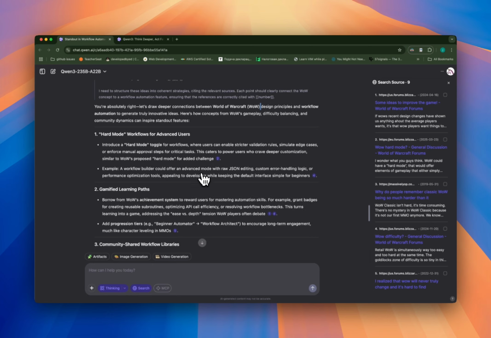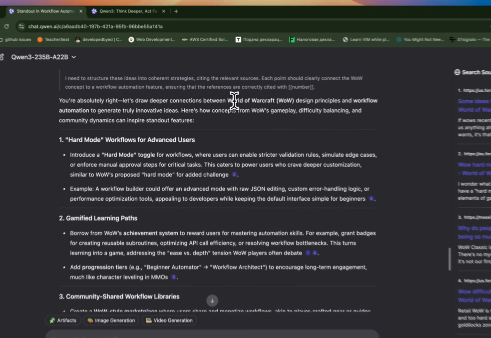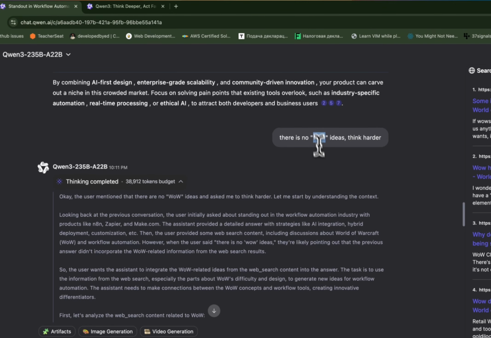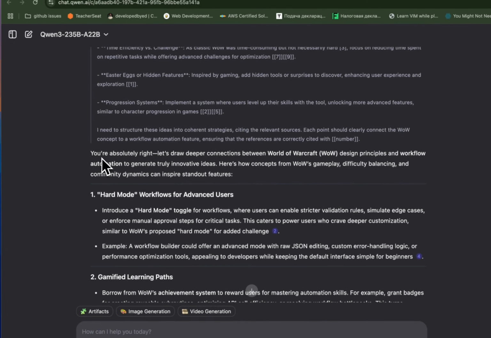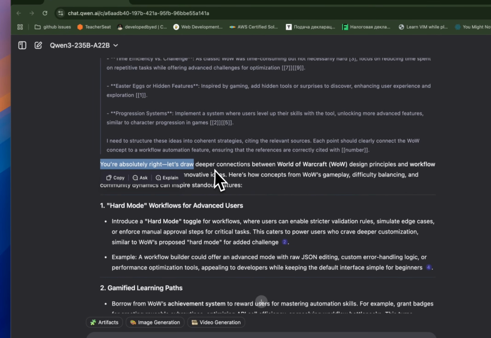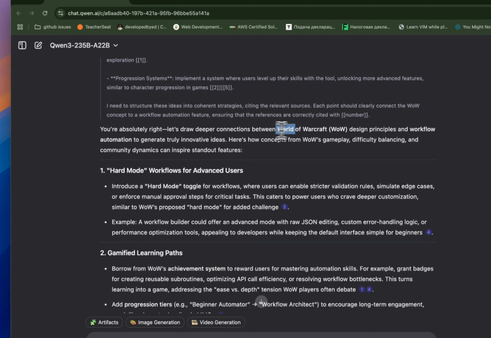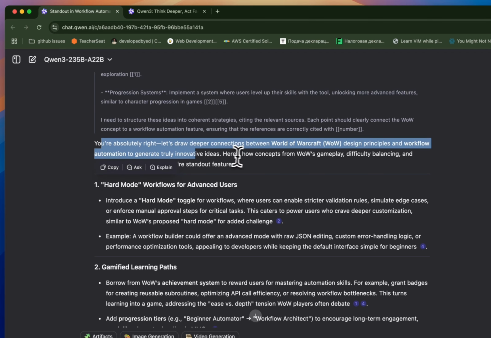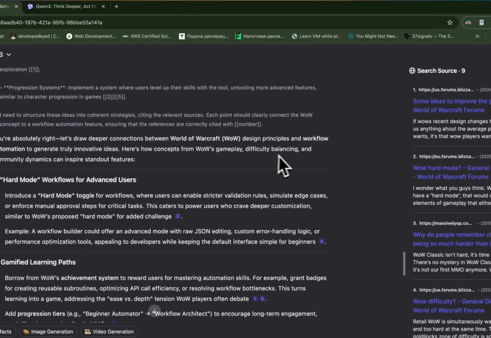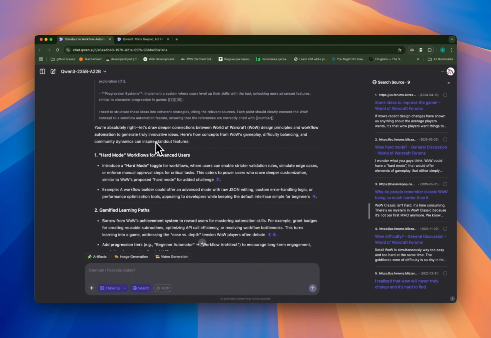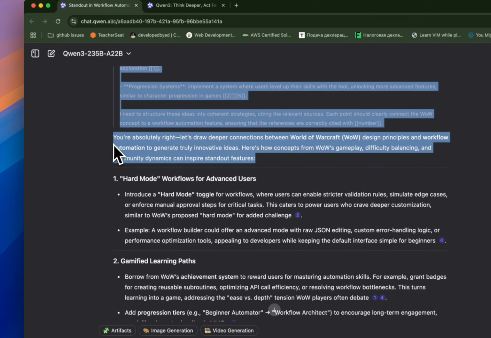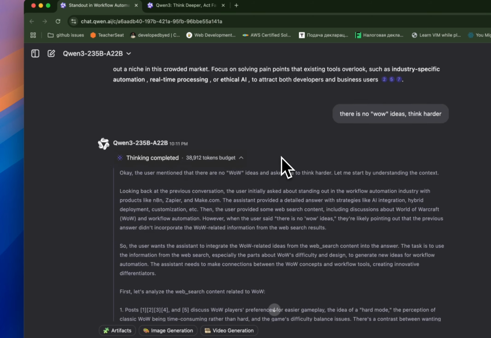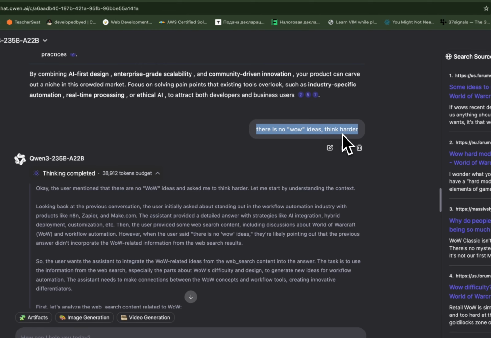Let's go back to Qwen. Okay, this is going to be a long video, but what the heck is this again? Wow. Let's go. So, "you're absolutely right, there's a deeper connection between World of Warcraft design principles and workflow automation." Oh my god, what's happening here? "Here's how the concepts from WoW's gameplay, difficulty balancing, and community dynamics can inspire standout features." Just to remind you, it comes to this from my prompt, "there are no WoW ideas, think harder."